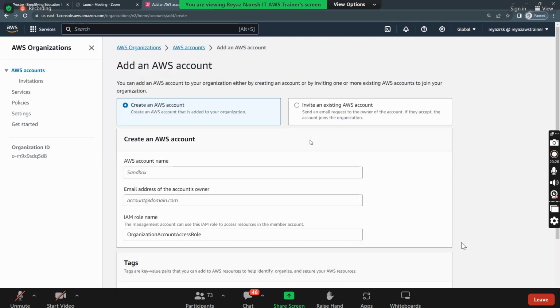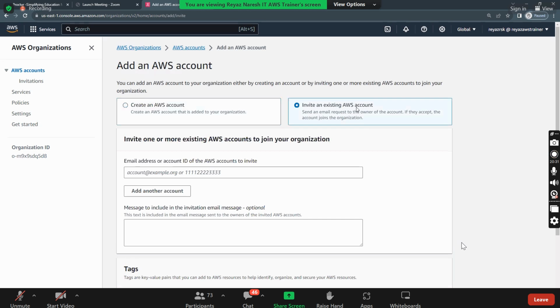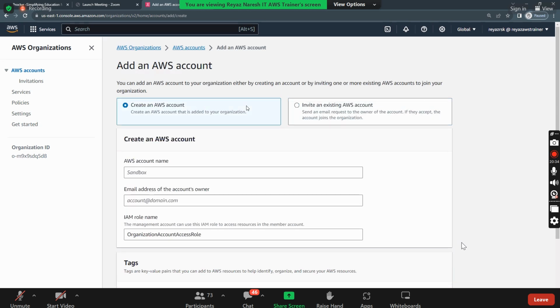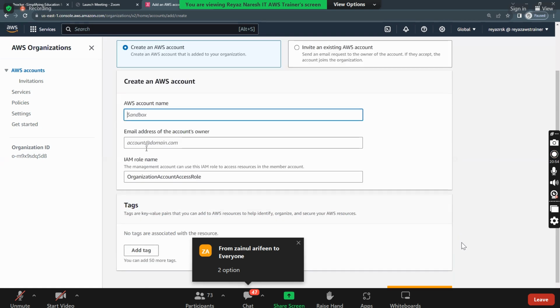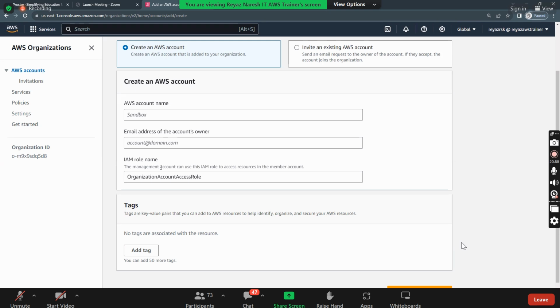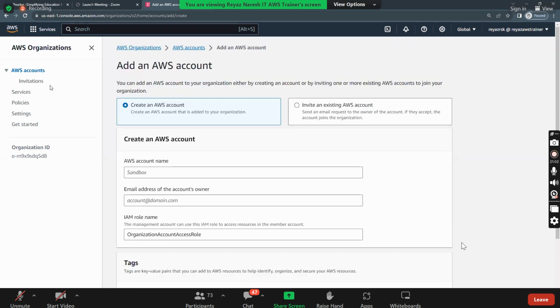There are 2 options that you will get. One is to create an AWS account or to invite an existing account. So we already have the accounts ready with us, right? So I will not recommend for you to go and create an AWS account. See how much hassle you have to go through to create an AWS account. You need to give all the details, credit card details, debit card details, and OTPs. There are so many options that you get. So if you click on create AWS account, give the name and give the email ID, automatically the AWS account will be created. And that account will be a part of this organization.